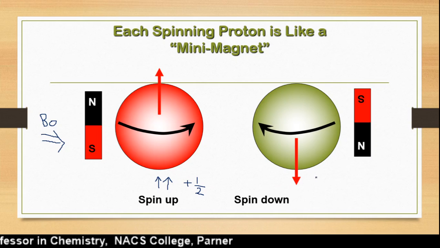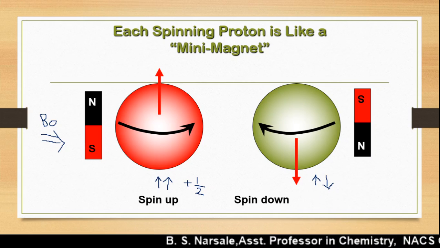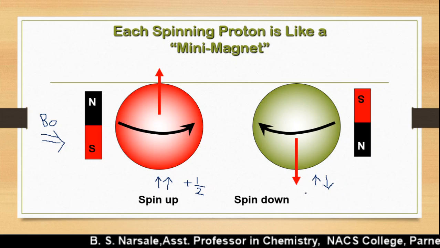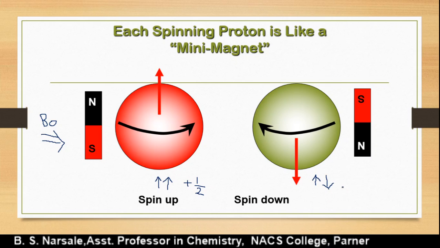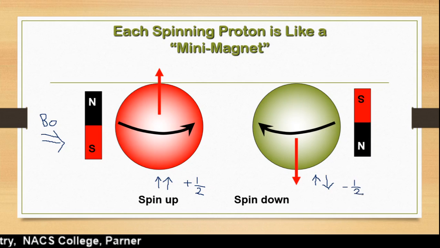This fashion is unaligned, or anti-parallel. This is the applied magnetic field, and the direction of spinning of the nucleus is the opposite. Then it is anti-parallel, and the spin is shown as negative, and we put minus half to this one.